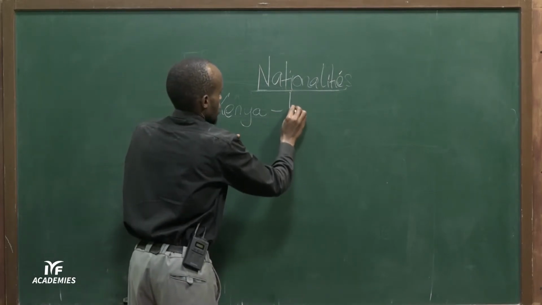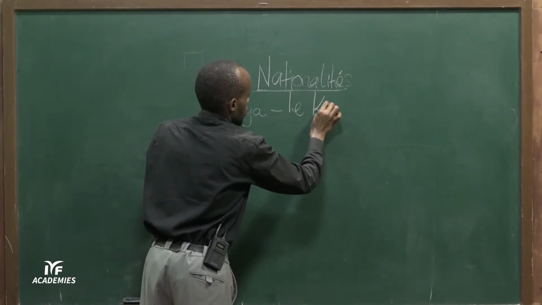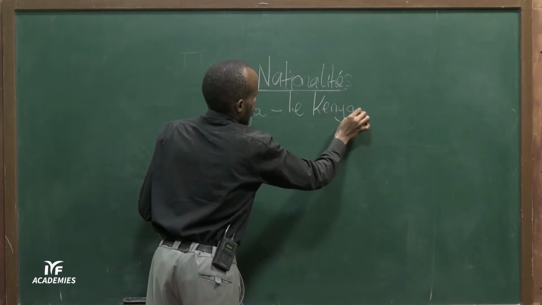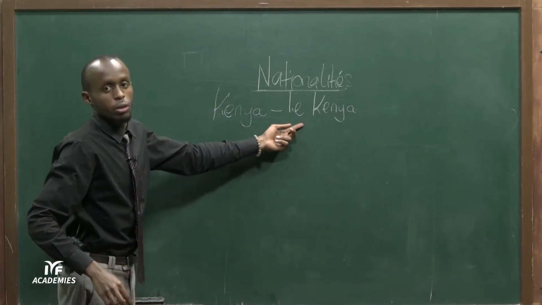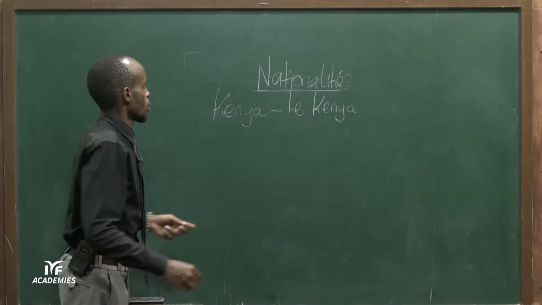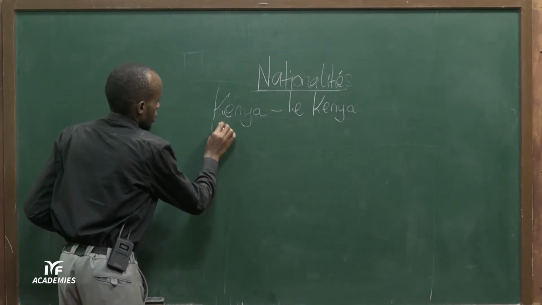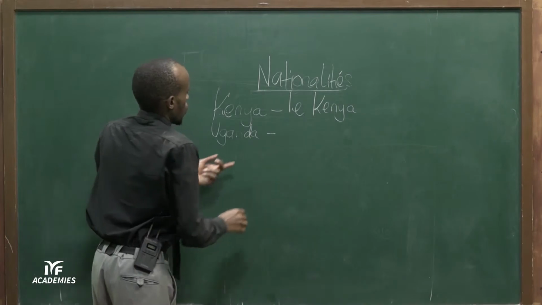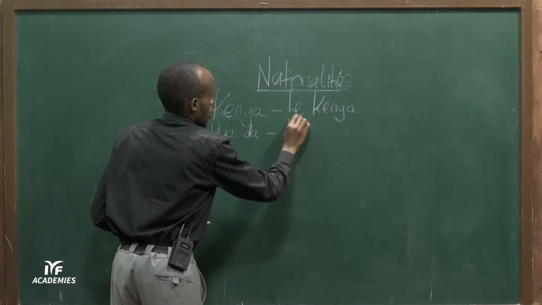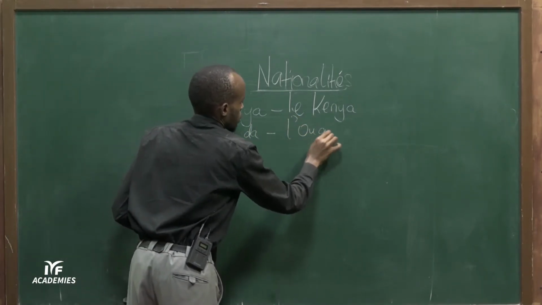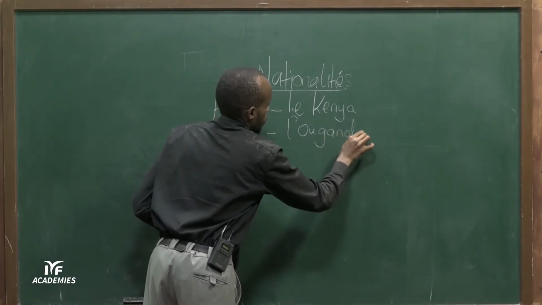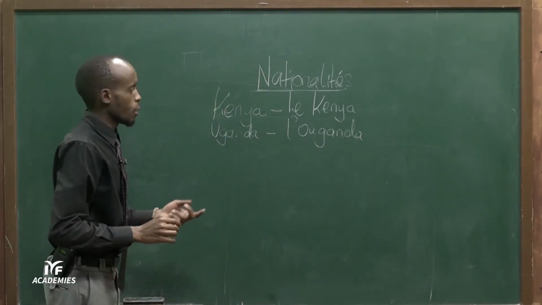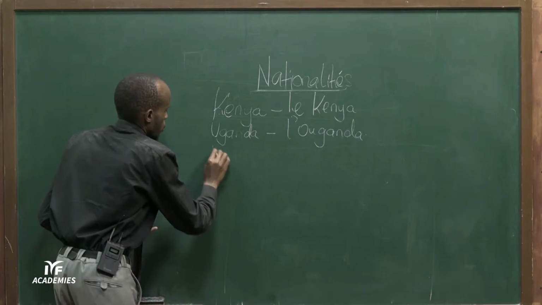You just pronounce it as le Kenya. We have Uganda. En français, l'Ouganda. All right. We have Ethiopia.